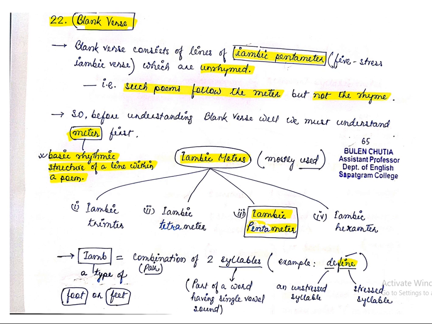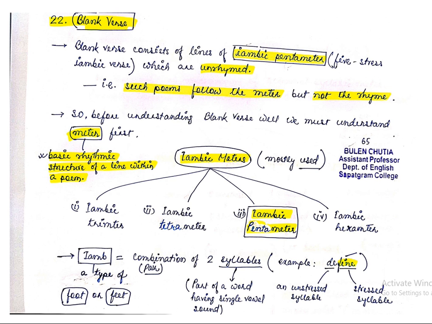So a combination of an unstressed syllable plus a stressed syllable is known as an iamb. I think I am able to make you understand what an iamb is. It is a type of foot, that is, a poetic foot. There are many other feet as well. We will understand them one by one in this class itself. So I think you have understood.